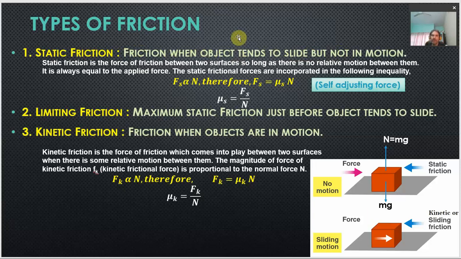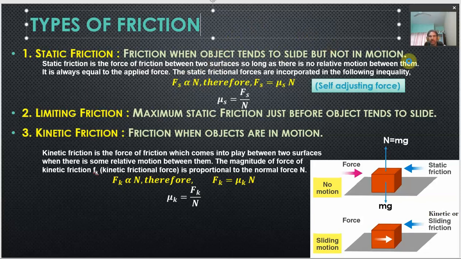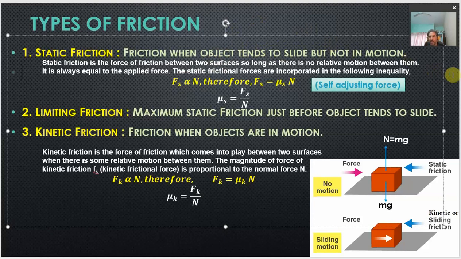So, whenever one object tries to slide over the surface of another object, I am using the word try. That means the motion is not happening; however, force is applied in order to make the object slide, but actually there is no motion. So, whenever one object tends to slide over the surface of another object, without actual relative motion in the objects, in that case whatever friction acts between the two surfaces is called static friction.